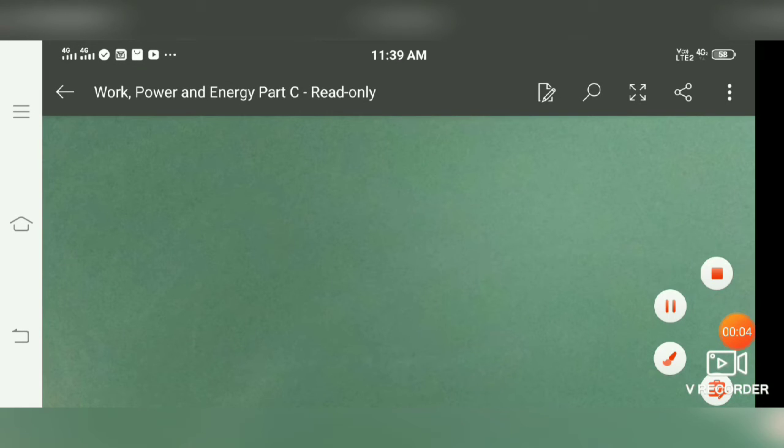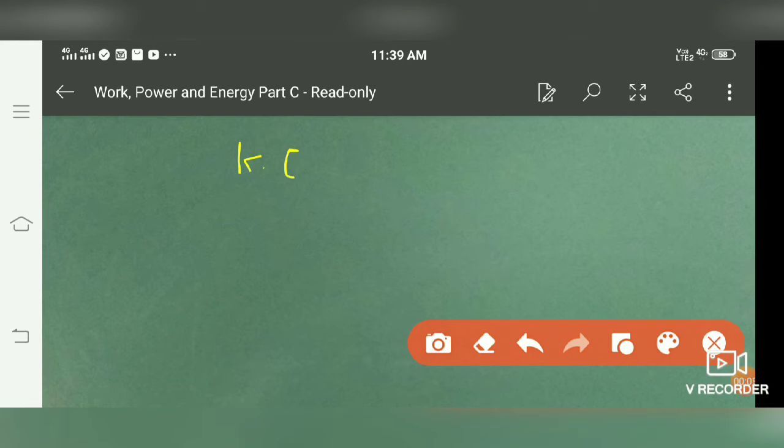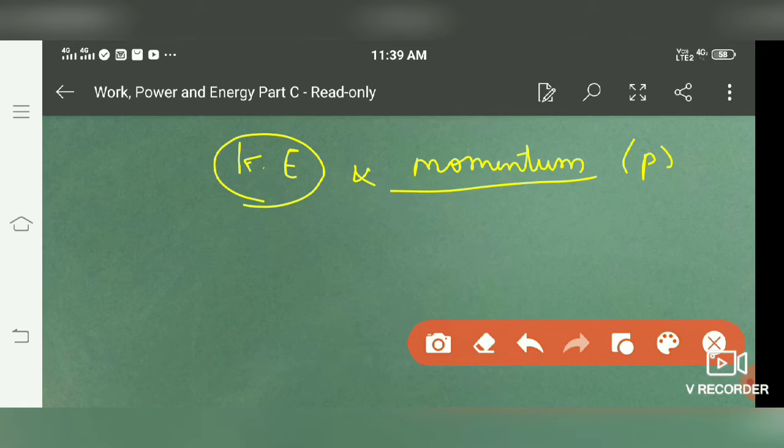Next, we have to derive a relation between kinetic energy and momentum. The momentum I am considering here is linear momentum, P. We have to derive a relationship between kinetic energy and linear momentum. As we know, the formula for kinetic energy is half mv square, and the formula for momentum is mv.